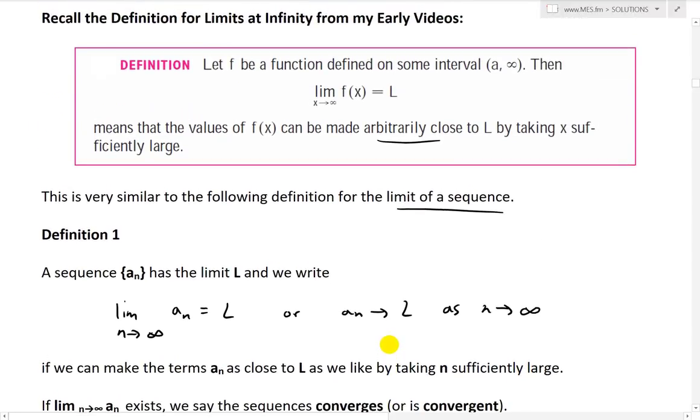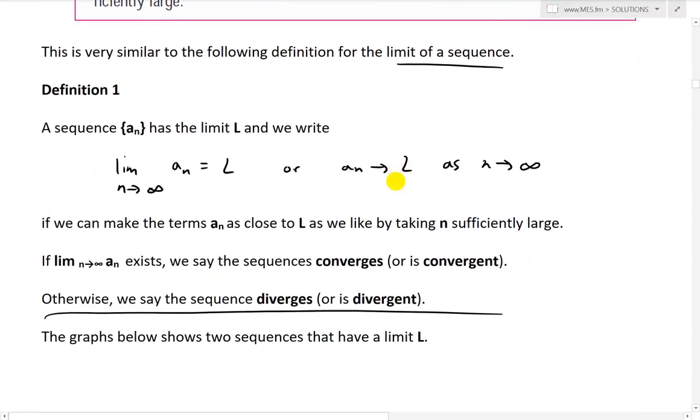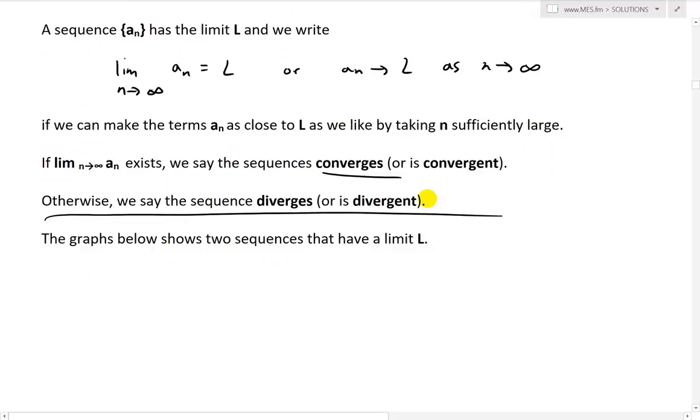Again, this is pretty much identical to the earlier definition for regular functions. If the limit as n approaches infinity of a_n exists, we say the sequence converges or is convergent. Otherwise, we say the sequence diverges or is divergent if it does not converge, or if the limit does not exist.